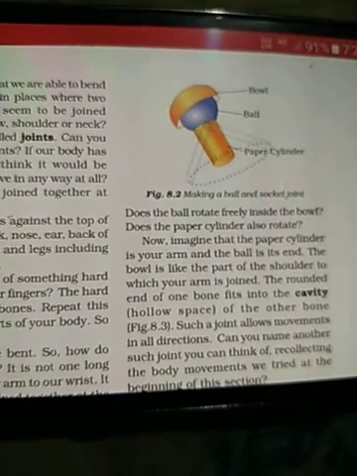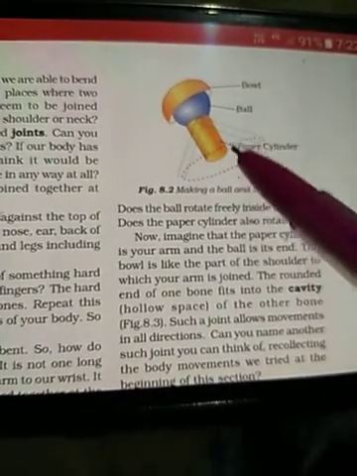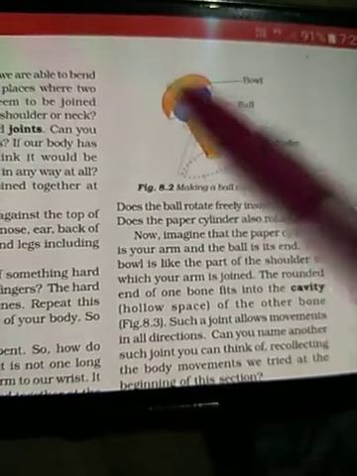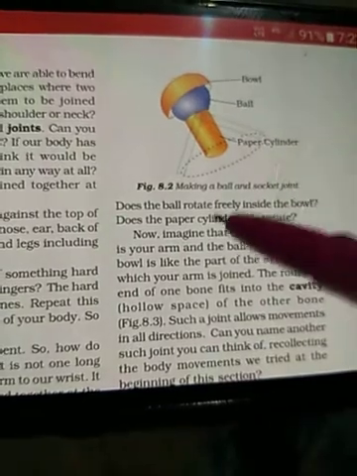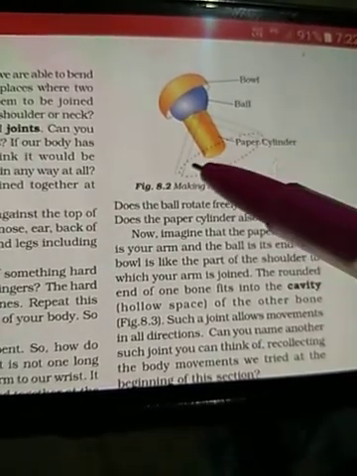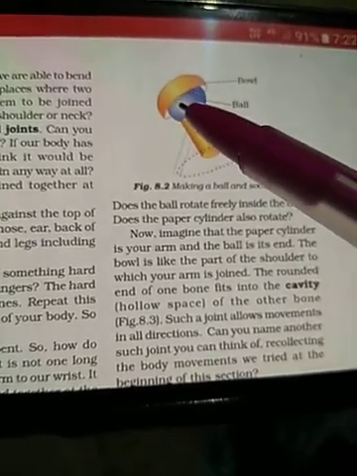Does the ball rotate freely inside the bowl? If you give it circular movements, you will see, yes, the ball rotates freely. Does the paper cylinder also rotate? No, only the ball rotates.